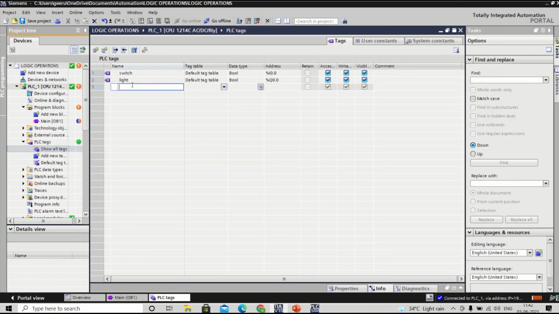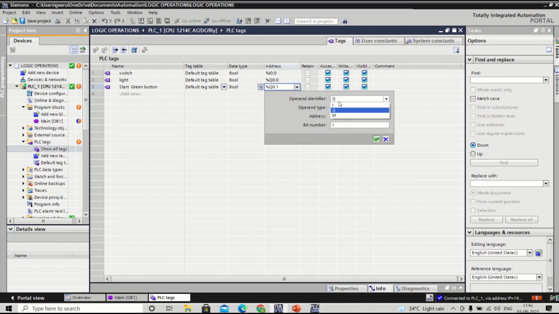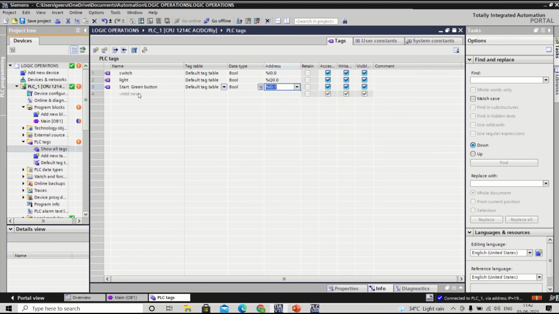Now I'm creating the tag as per you. Start, that green button, right? As per your identification, guys. And the address should be input, and that should be given like this. We have to select I 0.1. I 0.1 is the start green button.